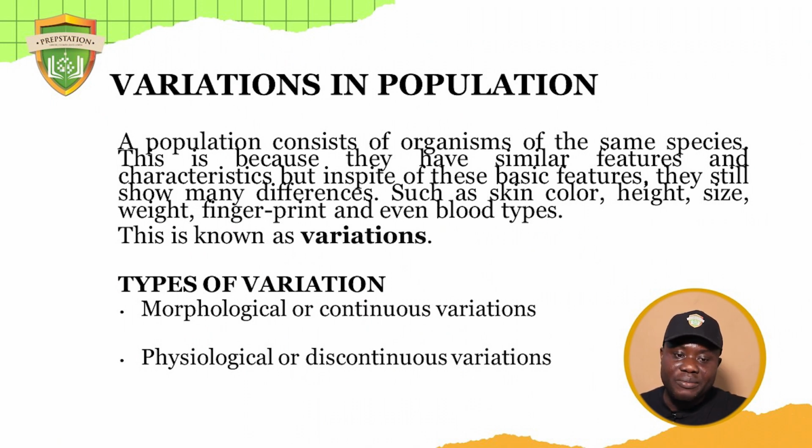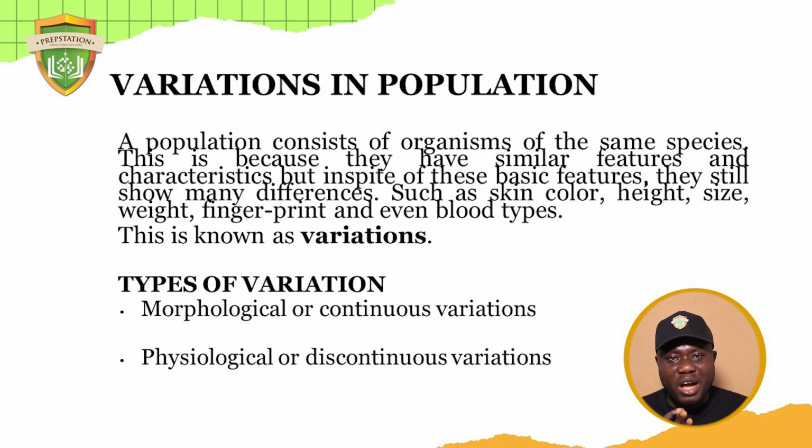even though they have the same features and characteristics, they still show many differences such as skin color, height, size, weight, fingerprint, and even blood types. You would agree with me that even in your school, all of us are not the same thing. We are different, right? Some people are dark, some are not. Some people are tall, some are not. Some people are chubby, while some are not. So this is known as variation.